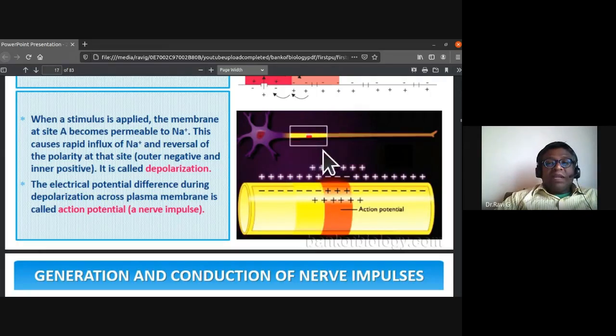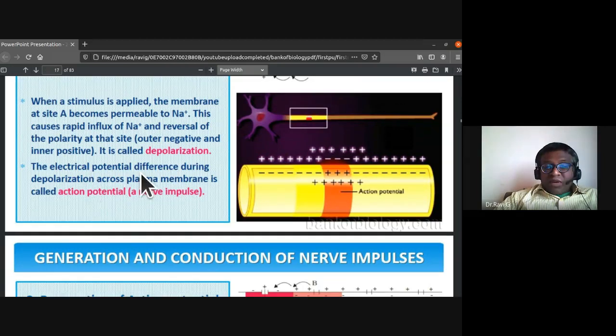Whenever a stimulus is applied, the membrane at site A becomes permeable to sodium ions. This causes a rapid influx of sodium ions and reversal of the polarity at that site. So the outer becomes negative and the inner becomes positive at this site. This is called depolarization.